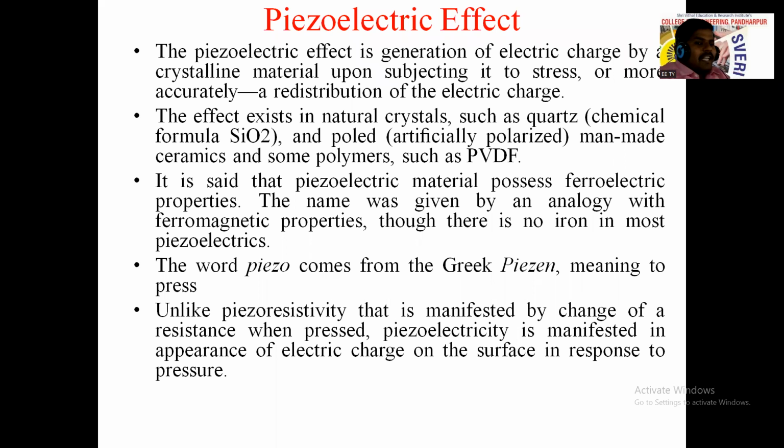More accurately, it is a redistribution of electric charge. The crystalline material has some charge present on it. If stress is applied on that material, then a redistribution of charge occurs. Redistribution means the movement changes, or the charges present here change their position. That means it is nothing but redistribution of charge. Okay, how it happens we will see next.